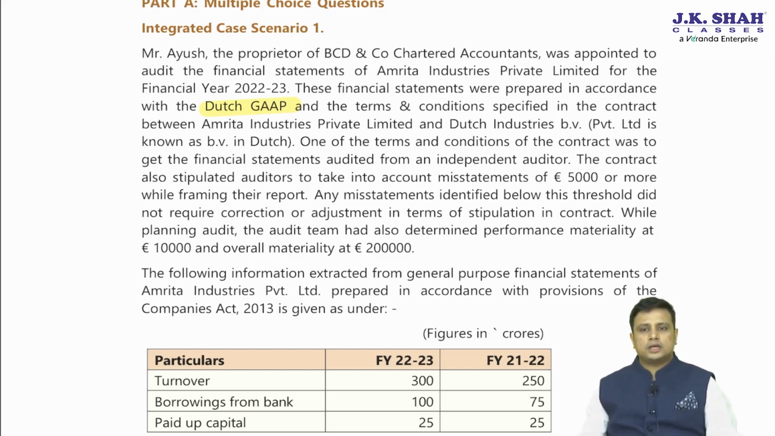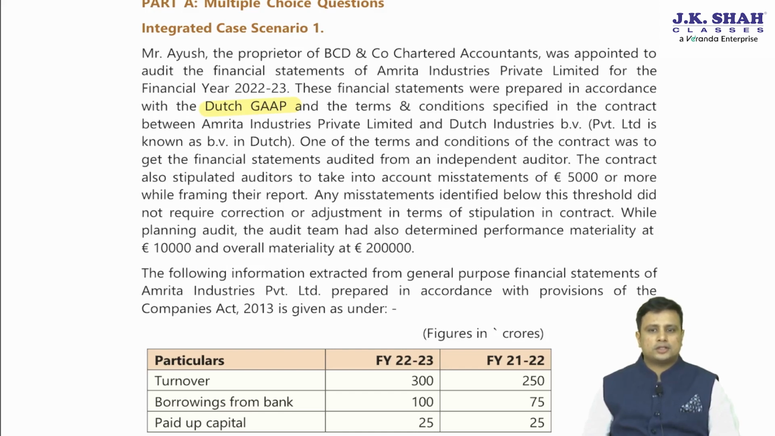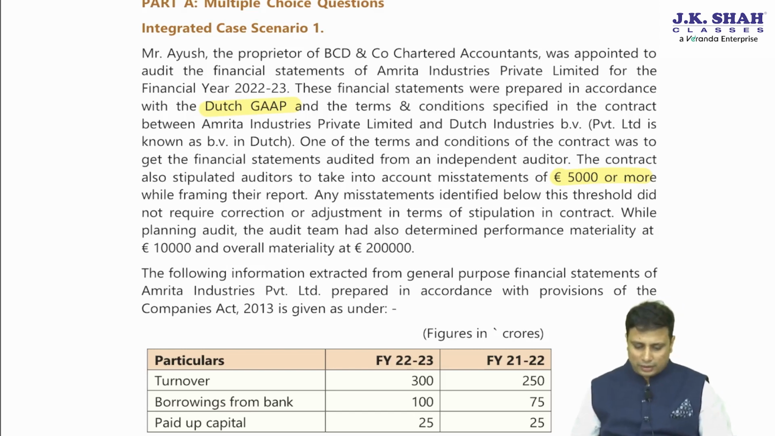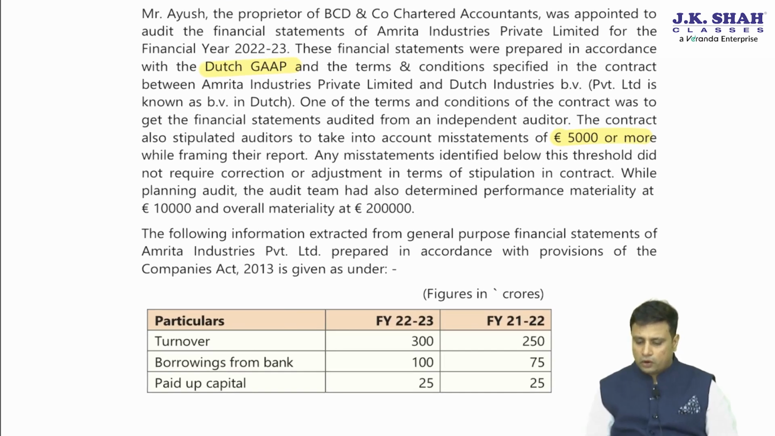One of the terms and conditions of the contract was to get the financial statement audited from an independent auditor. The contract also stipulated that auditors take into account misstatements of 5,000 or more while framing their report. Any misstatements identified below the threshold limit did not need correction or adjustment in terms of the stipulation in the contract. While planning the audit, the team determined the performance materiality at 10,000 and overall materiality at 2 lakhs.